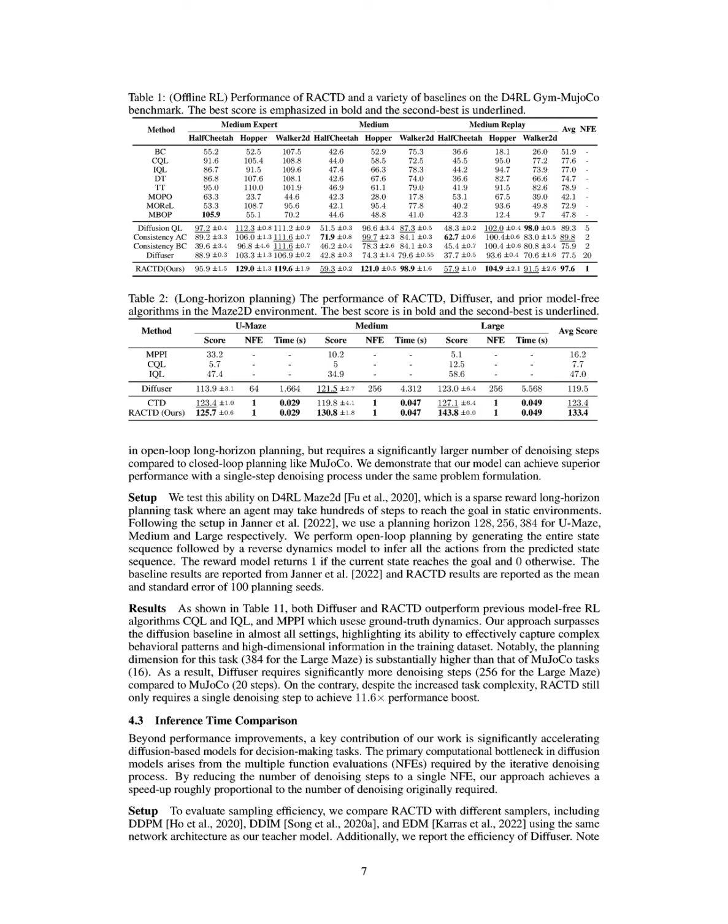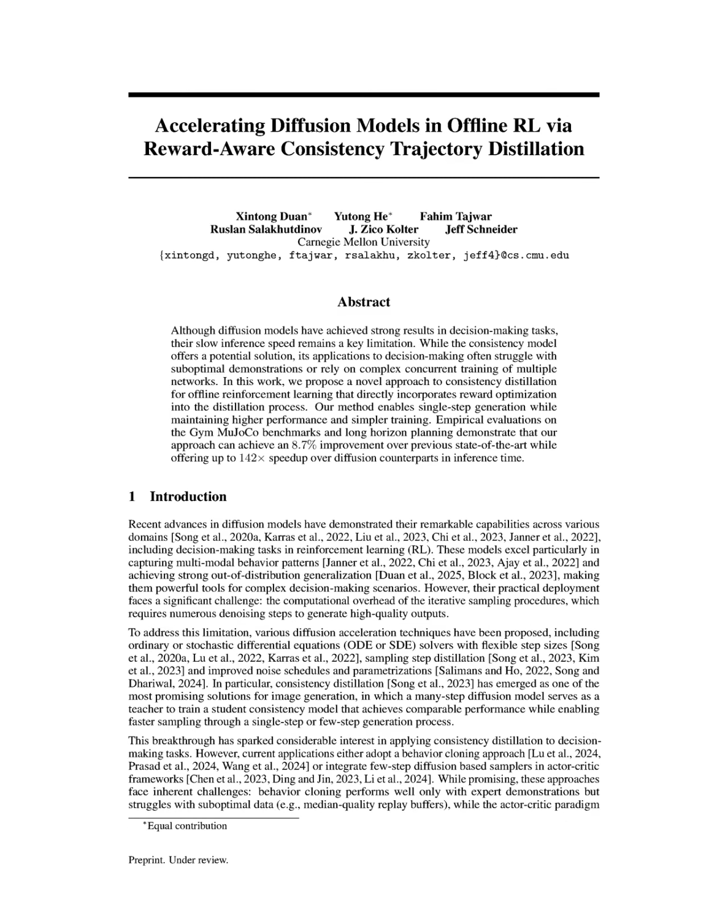142-fold reduction in sampling time compared to the teacher model, while traditional methods often rely on multiple function evaluations that slow down the process. Lastly, RACTD simplifies the training process by allowing decoupled training of the reward model from the teacher diffusion model, avoiding the complexities associated with multi-network optimization and noise-aware training required in actor-critic frameworks. This streamlined approach not only stabilizes training, but also enables flexible integration of different reward models, enhancing overall adaptability and performance in offline reinforcement learning scenarios.